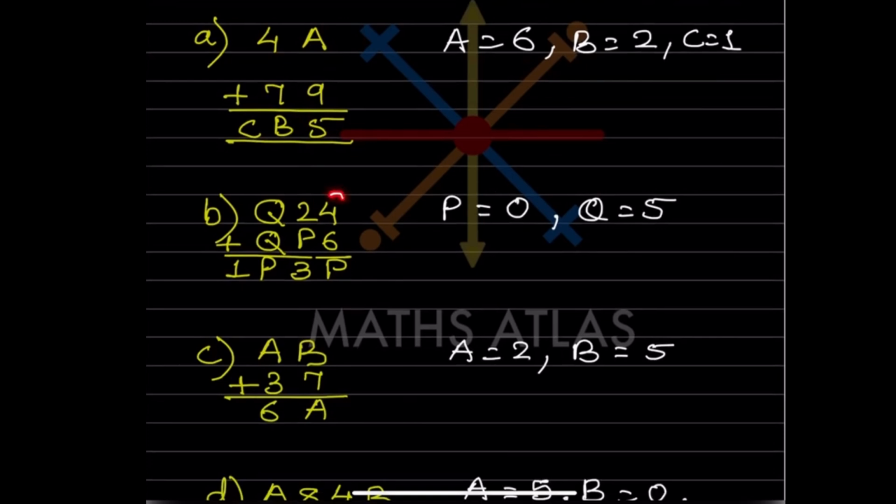Now look at here, when you add this it is going to be 10. 10 means P is going to be 0 and the remainder is 1. So again, 2 plus 1 is 3 and you know P is 0. So here this is 3. Now again P is 0, we know. So this should be both Q, Q plus Q means 5 plus 5. So this will be 10. So the remainder is 1. So this is 1. So what you can write here is P is 0 and Q is 5.